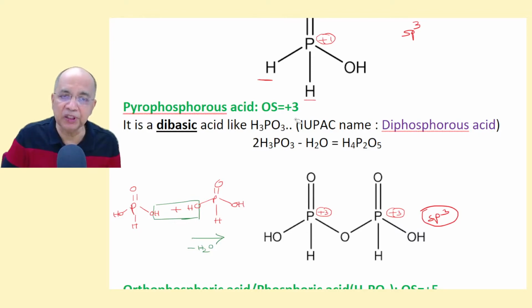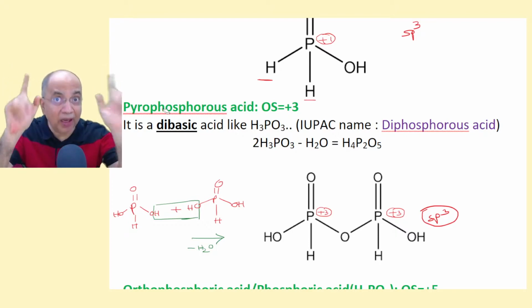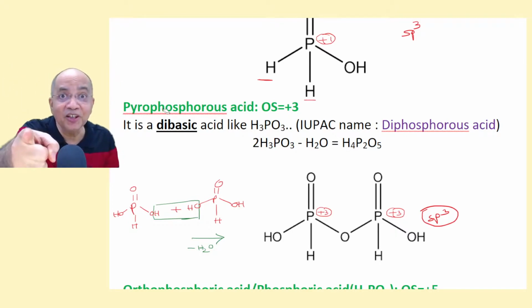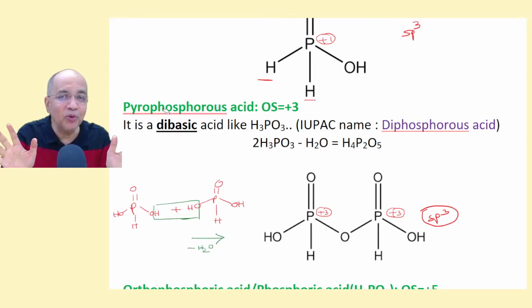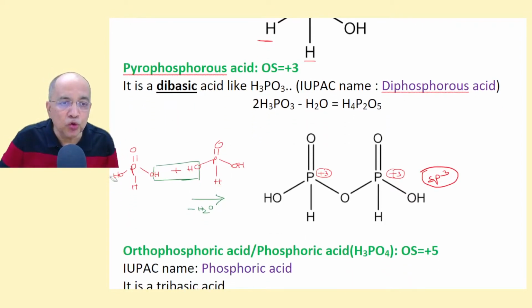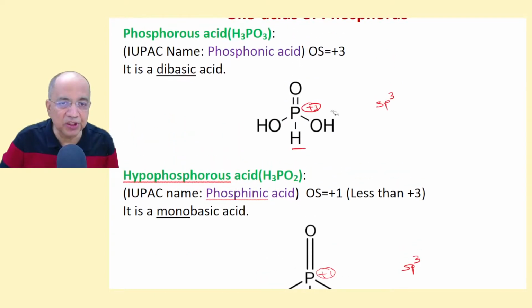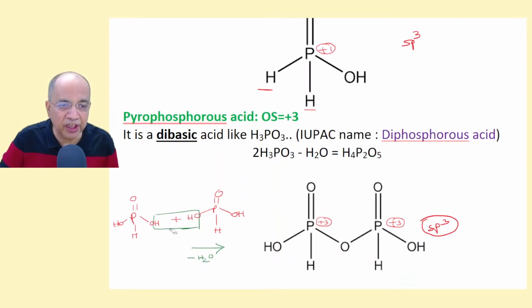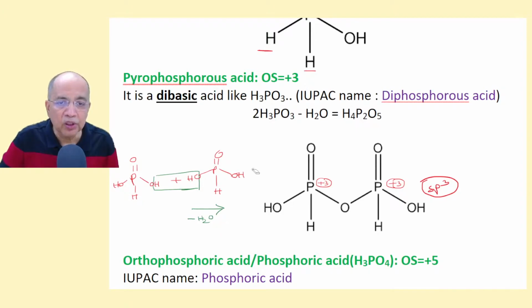Similarly, pyrophosphorus acid. Pyro means what? You need not mug up the formula. Pyro means it is a dehydrated dimer. Two acids have to be condensed. I took two phosphorus acids and condensed them, removing a molecule of water. So that becomes H4P2O5. You need not remember that H4P2O5 is the formula of pyrophosphorus acid.